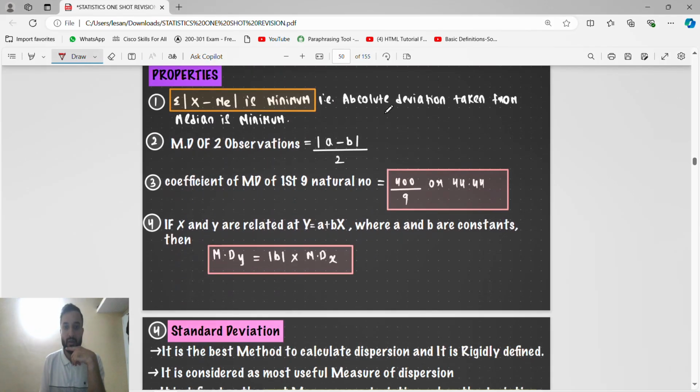Now properties, guys, this we already know: absolute deviation taken from median is minimum. Median of two observations a and b is (a plus b) by 2. Coefficient of mean deviation of the first 9 natural numbers, this they will ask in the examination, just remember it, it is 400 by 9 or 44.44. The fourth one we have already done before.